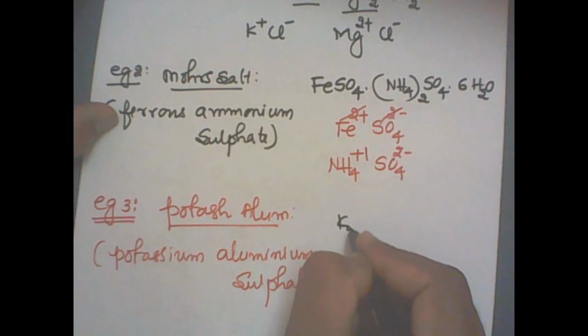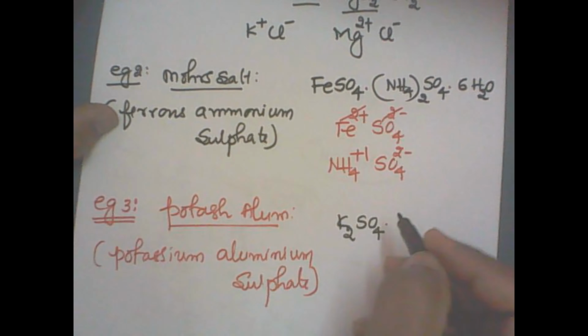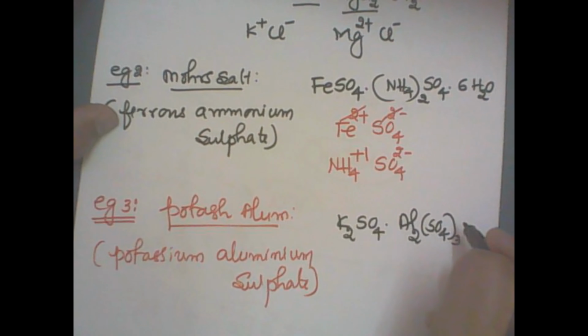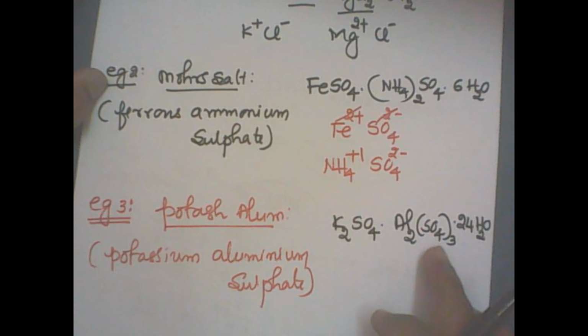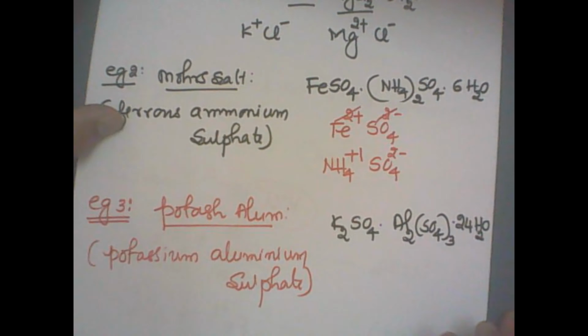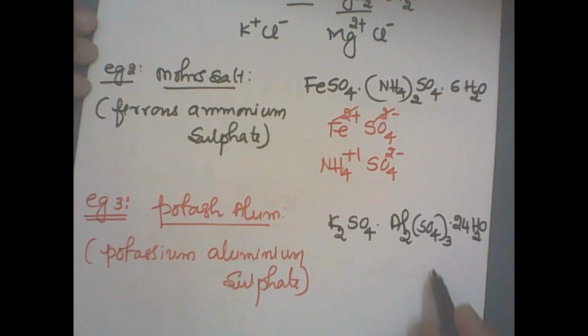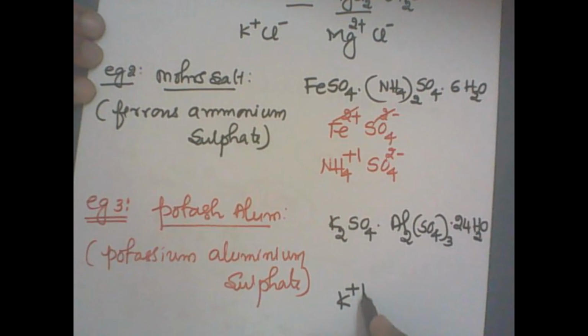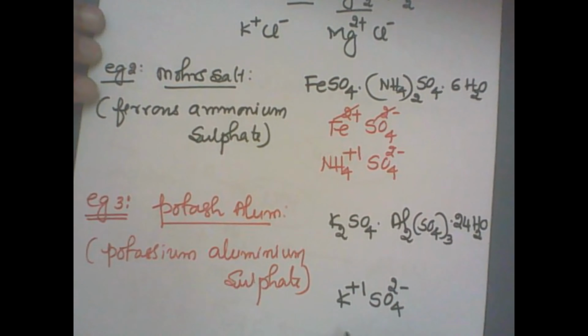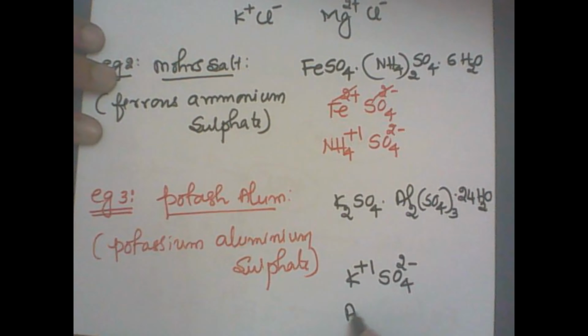Potassium sulfate formula K2SO4. Aluminium sulfate Al2(SO4)3, with 24 water molecules. 24 molecules of water, crystals of hydration it is, but still it is a solid. I'll give the valencies here. Potassium valency plus 1, sulfate valency minus 2. So cross multiply, K2SO4. Aluminium is Al3 plus, aluminium charge plus 3. Sulfate is SO4 2 minus. Interchange the valencies. Al twice, SO4 thrice.